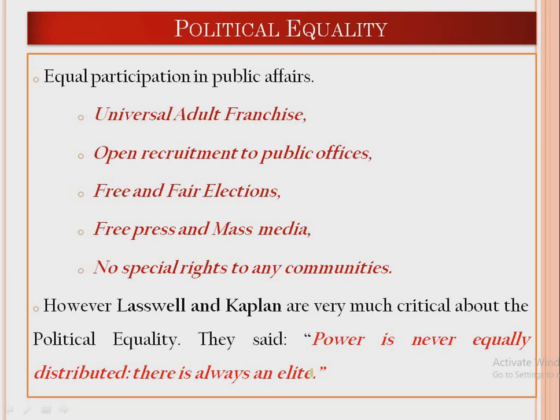The second one is called political equality. Political equality, like we have discussed in the previous module, stands for equal participation in public affairs. There are different means by which people can participate in public affairs equally without being discriminated against by the government or the nation. For example, universal adult franchise, a mechanism where people can become voters and get the voting right at a particular age.